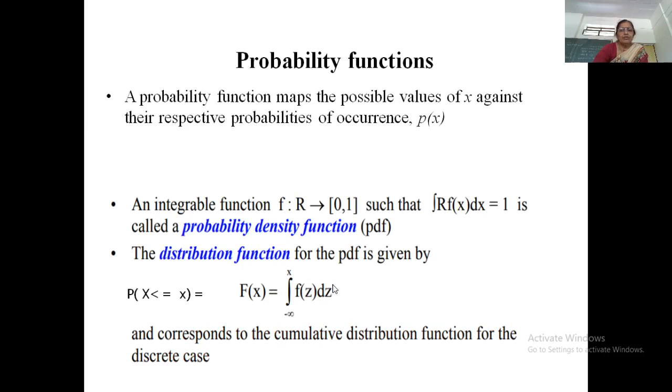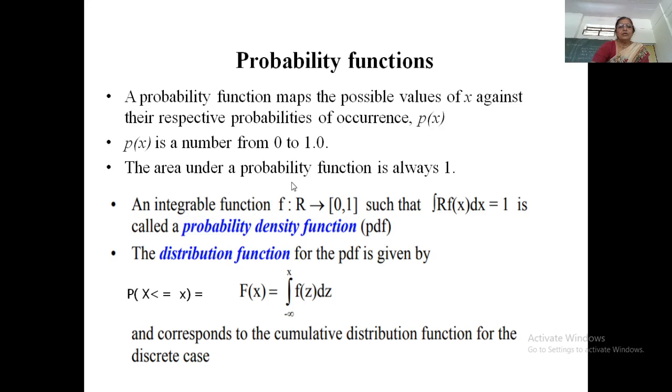Now, suppose p of x, instead of f of x you can write p of x, and this p of x is a function which maps from omega to R, where omega is the sample space and R is the set of real numbers, and the value of the range set is between 0 and 1. So p of x is a number from 0 to 1.